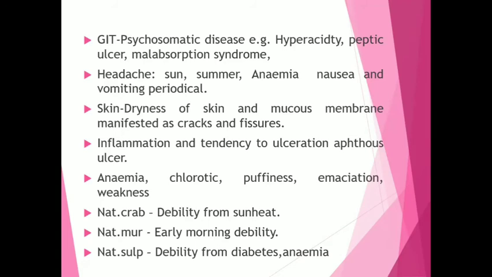On the skin, it causes dryness of the skin and mucous membranes, which is manifested as cracks and fissures. It causes inflammation, and there is a tendency for ulceration. For example, aphthous ulcers, that is stomatitis. It is indicated in anemia, chlorosis, puffiness, emaciation, and weakness.